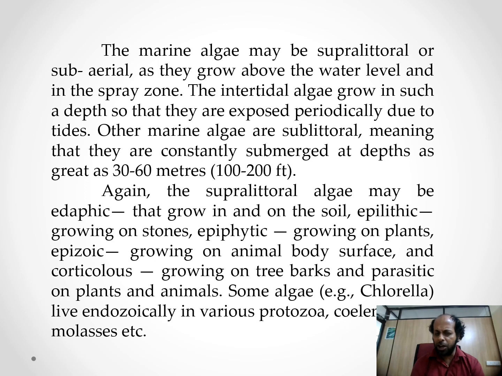Other marine algae are sublittoral, meaning that they are constantly submerged at depths as great as 30 to 60 meters. They grow in the benthic region or at depth below the top level of 30 to 60 meters.